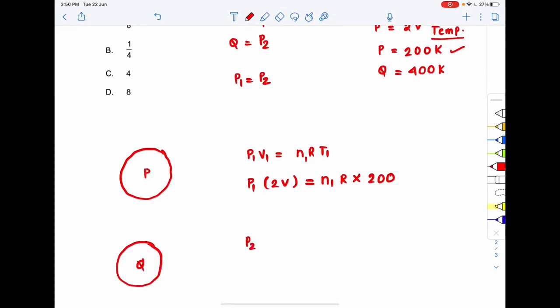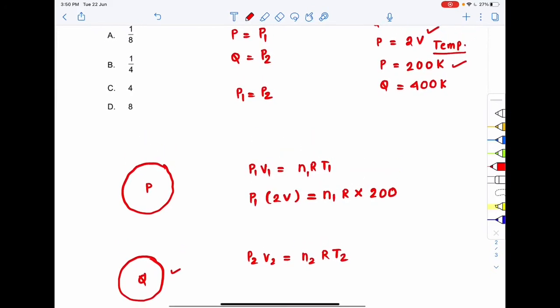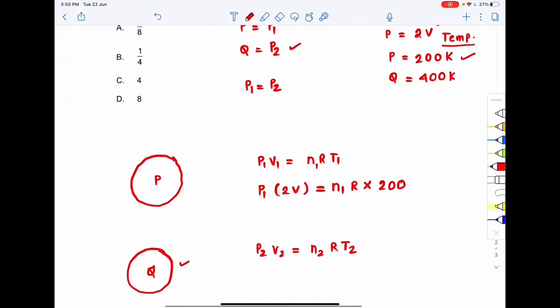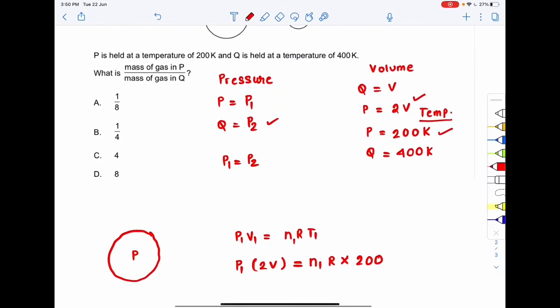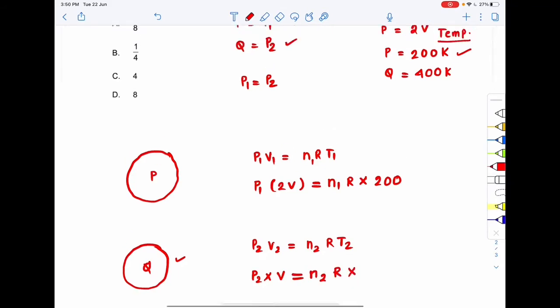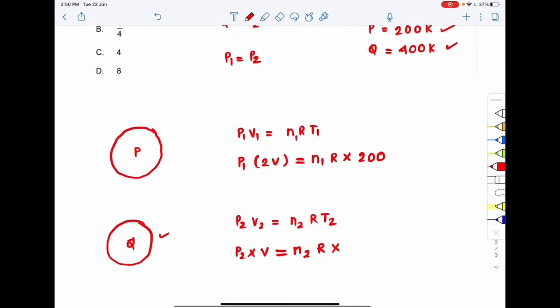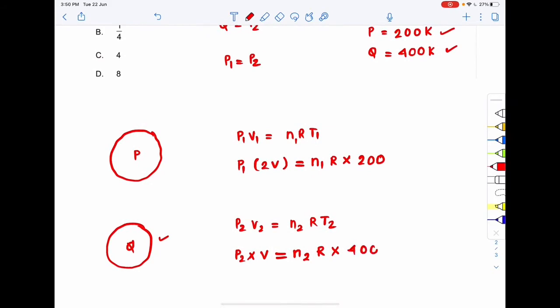Again for flask Q, I can write P2V2 is equal to n2RT2. The pressure of flask Q is P2, the volume of flask Q is V, the number of moles in flask Q is n2, the universal gas constant is R, and the temperature of flask Q is 400 Kelvin, as given.